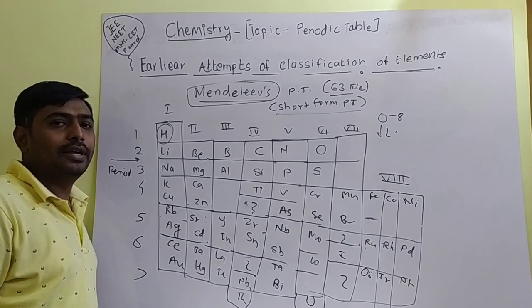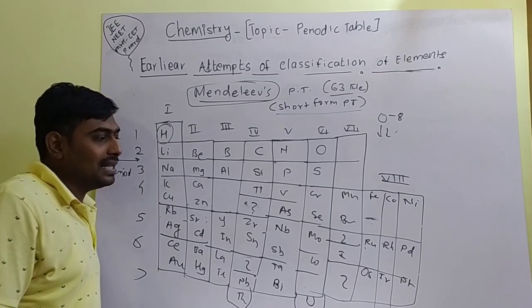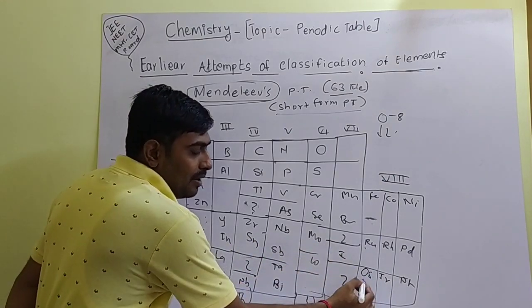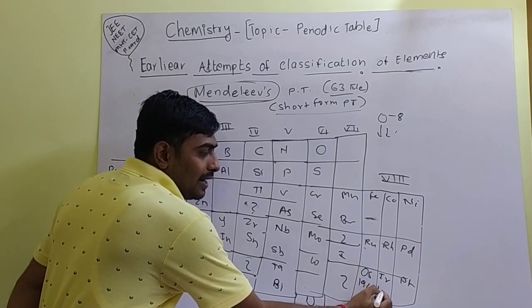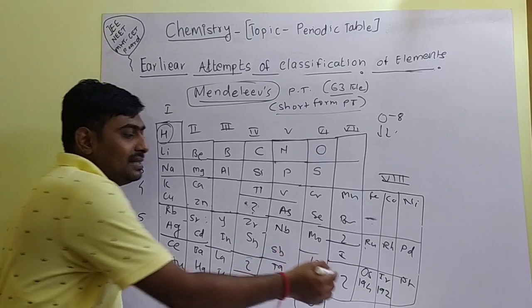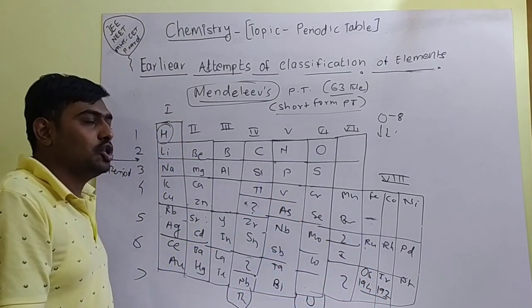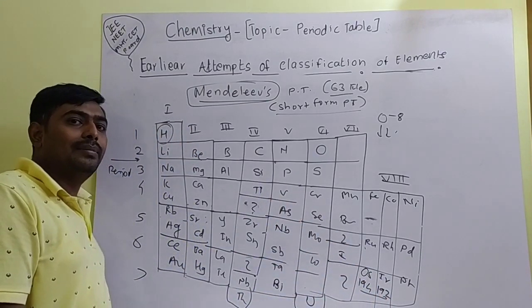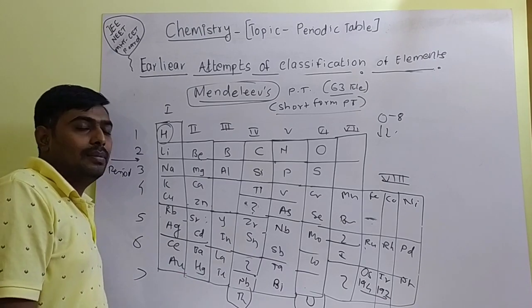When you discuss increasing atomic mass, there were some elements like osmium and iridium. Osmium has atomic mass 194 and iridium has 192, so the atomic mass decreases. So some elements show increasing atomic mass while some elements show decreasing atomic mass in the periodic table.